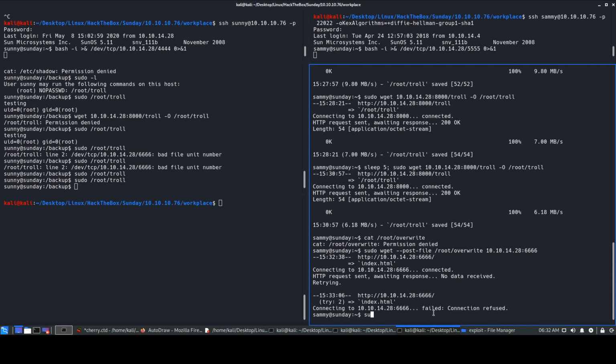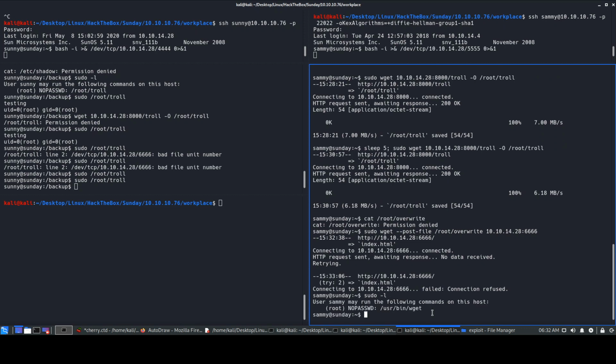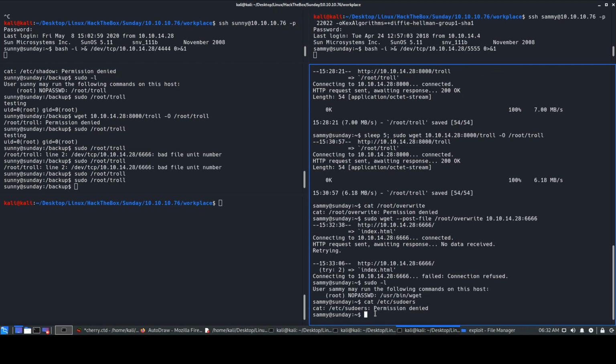Another thing is we use sudo -l, right? So this particular command is written in some file, and if you guys don't know, that is the etc sudoers file. It's present in etc and it's sudoers. So we'll look at etc sudoers. Obviously it says permission denied.